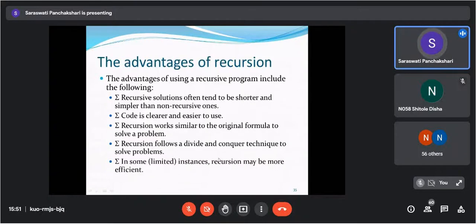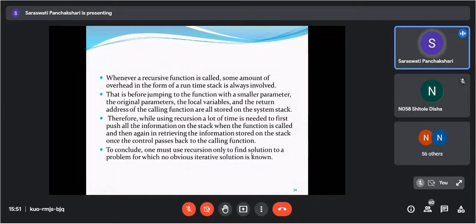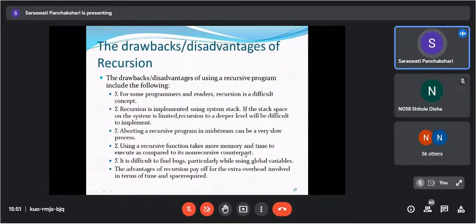As we have said, every time we need to push onto the stack, and whenever we come back we need to pop from the stack. Of course it takes more memory and time to execute, and it is difficult to find bugs, particularly while using global variables. The advantages of recursion pay off for the extra overhead involved in terms of time and space required, we can say. So this is all about recursion.